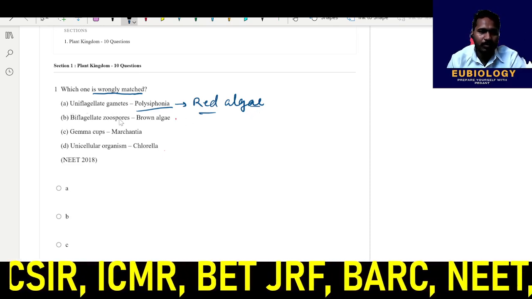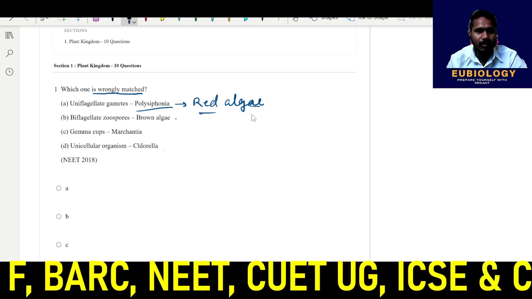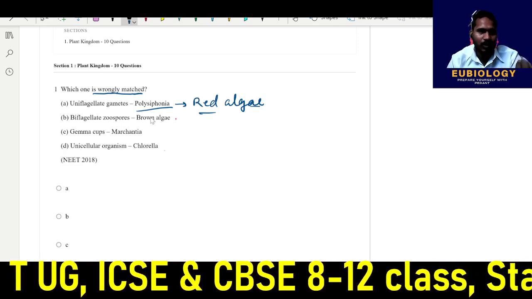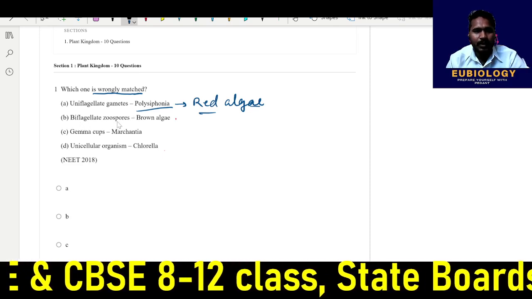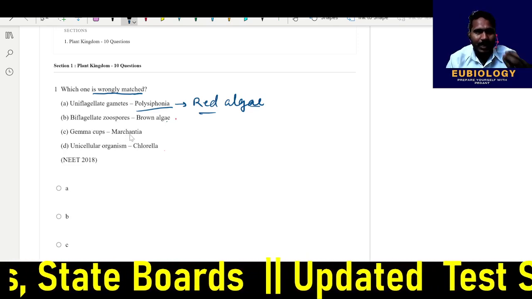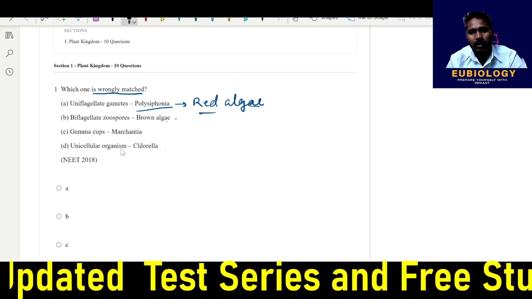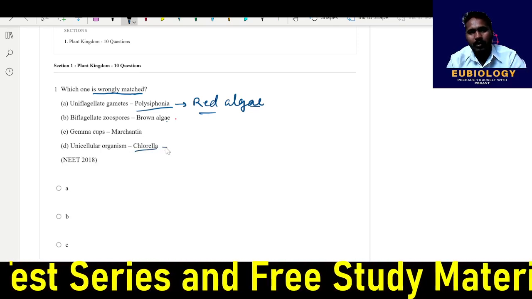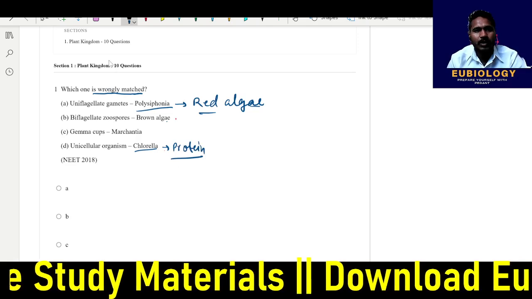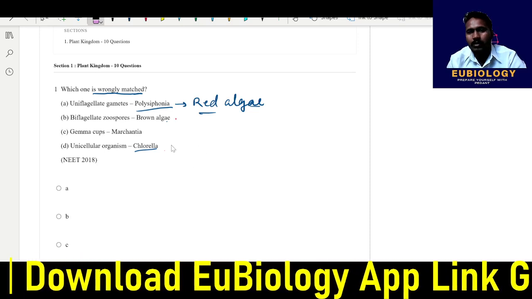But they are saying uniflagellate gametes. Examples of red algae are Porphyra, Gracilaria, Gelidium. Even though we found the first option is my answer, we have to read all the options. The second option is biflagellate zoospores in brown algae. It is a correct statement. Gemma cup is an asexual reproductive structure in Marchantia, or we can say in Bryophyta. Unicellular organisms like Chlorella, and this Chlorella is highly rich in protein and is used as a protein supplement or food supplement, even by space travelers.